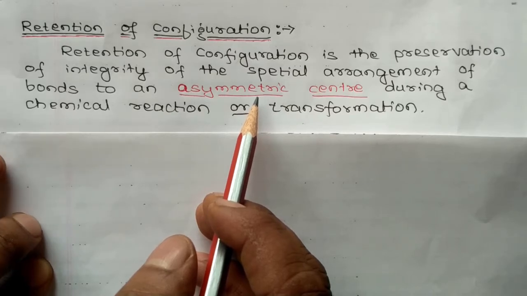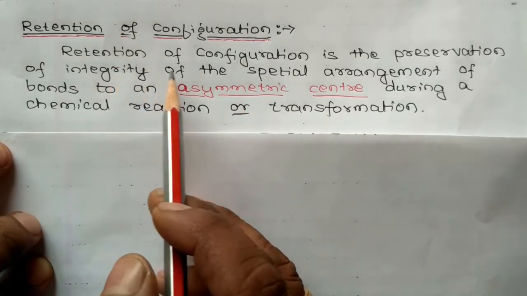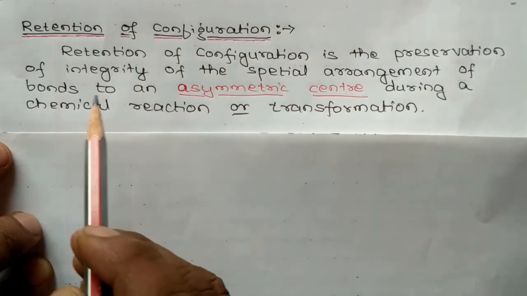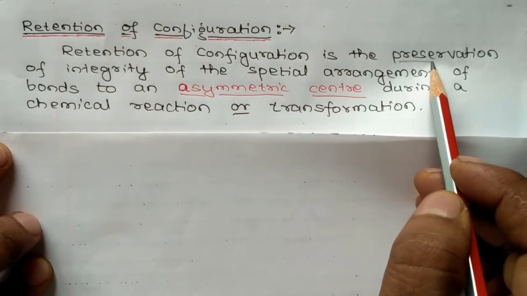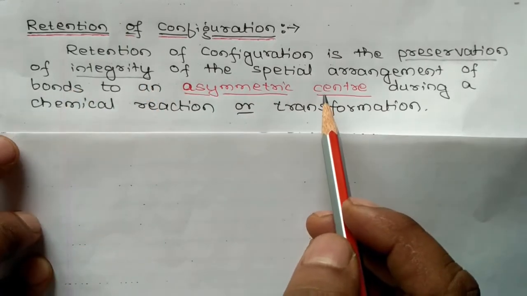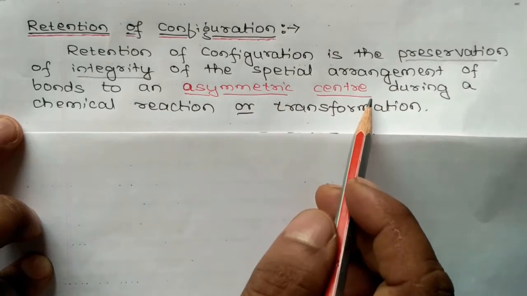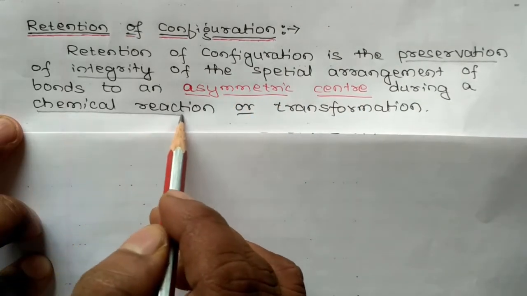Only the atoms or groups of atoms get replaced or substituted. Such configuration is called retention of configuration.